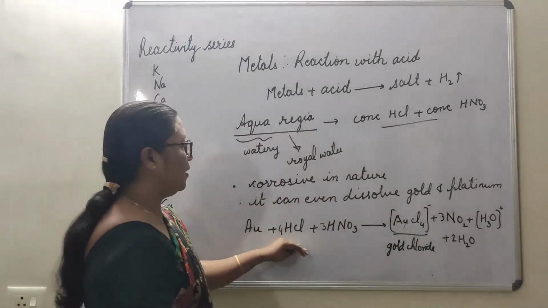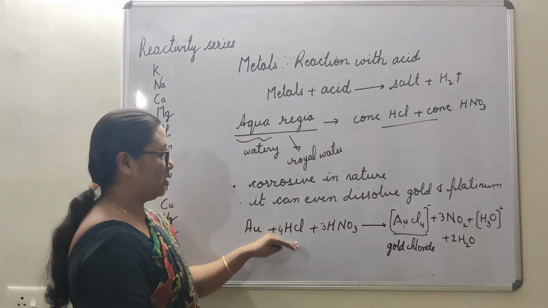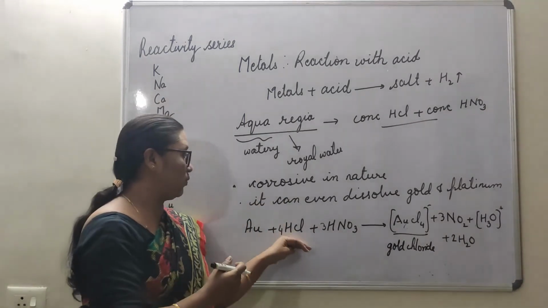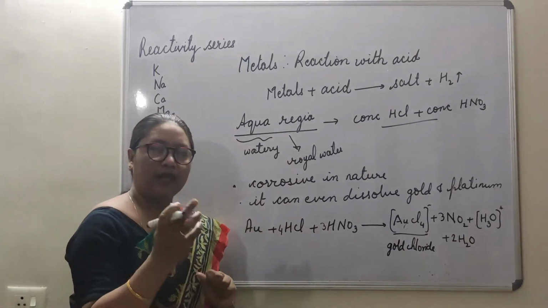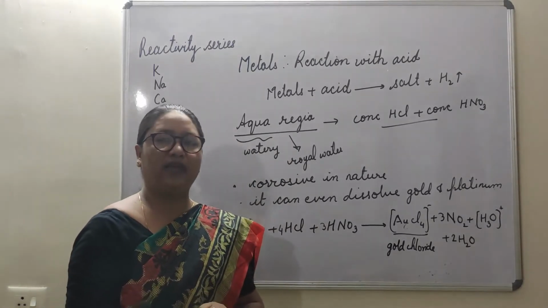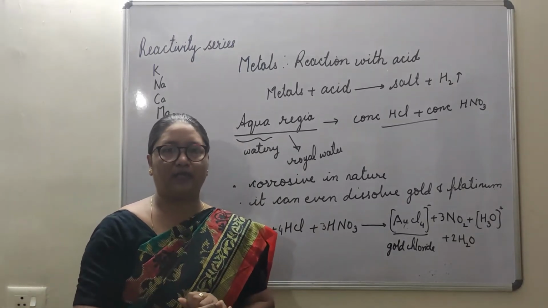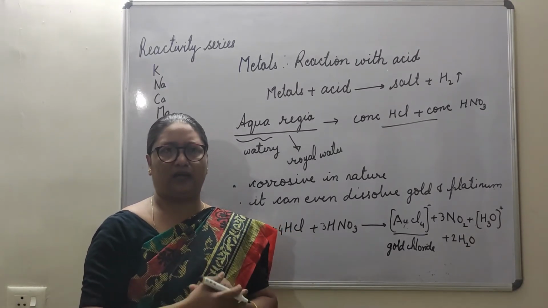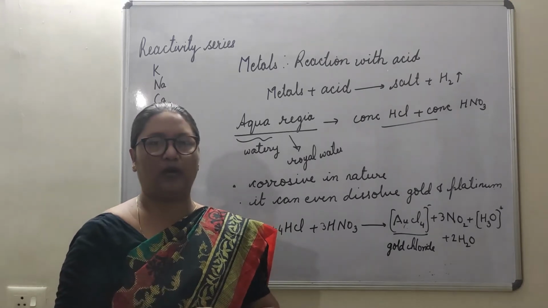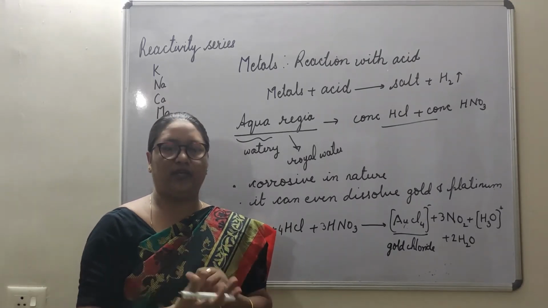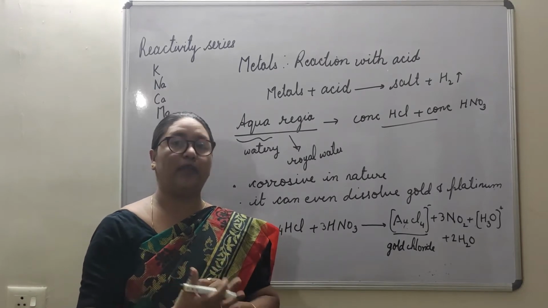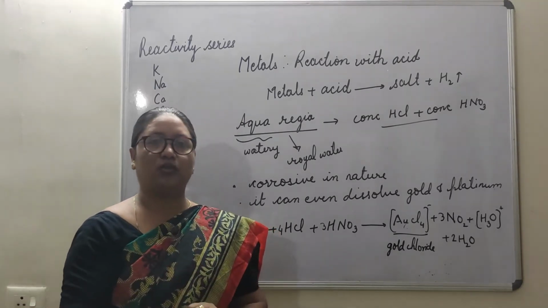So this is what we get when gold reacts with aqua regia. Have you ever seen, when your mother has gold ornaments and they become very old, like 40-50 years old, generally what we do is we prefer to get them polished. So we take them to the jewelry shop.